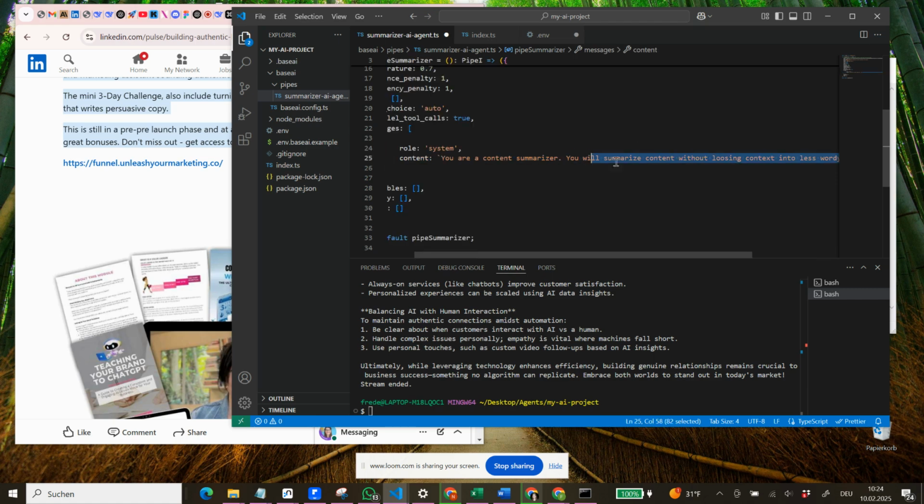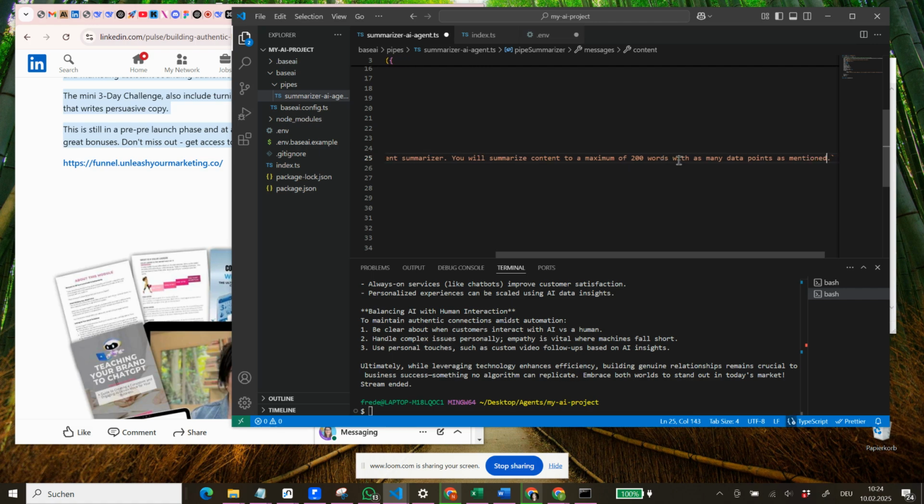You are a content summarizer. You will summarize content to a maximum of 500, let's do 200 words, with as many data points as mentioned, to make it as effective as possible. It's not really correct, but I just want to see if it brings in some of the data points that I mentioned and if it's able to summarize the content in a maximum of 200 words.